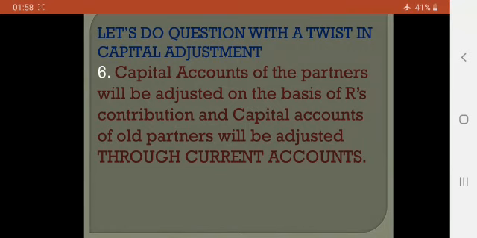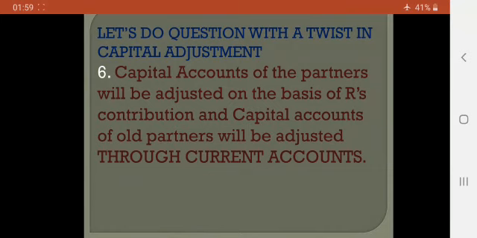Capital accounts of the partners will be adjusted on the basis of R's contribution, and capital accounts of old partners will be adjusted through current accounts. This is a very important point to be noticed. That means in this case, the business does not want to have a cash crunch. So they don't want their old partners to withdraw the capital in cash.